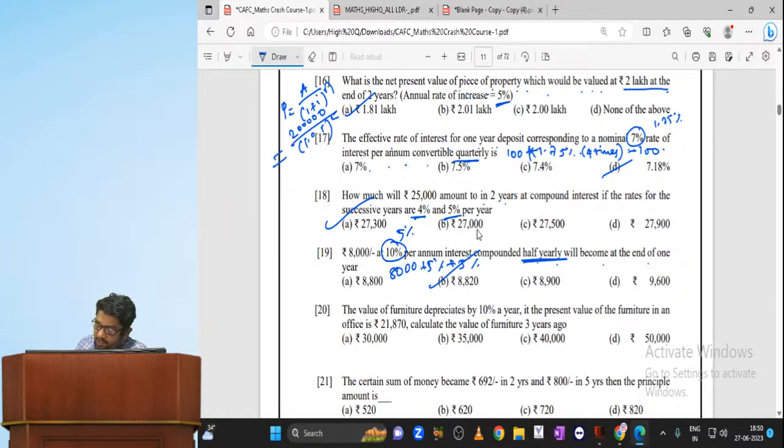The value of furniture depreciates at 10% a year. If the present value of the furniture in an office is 21,870, calculate the value of furniture 3 years ago. When should we subtract 8,000? Samyukta, when they ask you to find out interest, then principal is to be subtracted. When they ask you to find out the amount, principal you are not supposed to subtract.